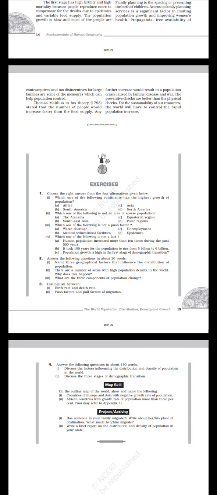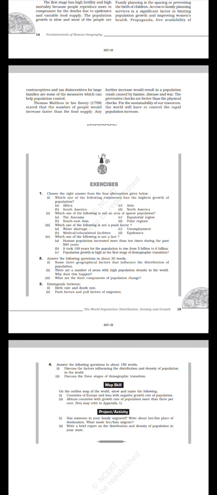Exercises. Choose the right answer from the four alternatives given below. Which one of the following continents has the highest growth of population? Africa, Asia, South America, North America. Which one of the following is not an area of sparse population? The Atacama, Equatorial region, Southeast Asia, polar regions. Which one of the following is not a push factor? Water shortage, unemployment, medical and educational facilities, epidemics.